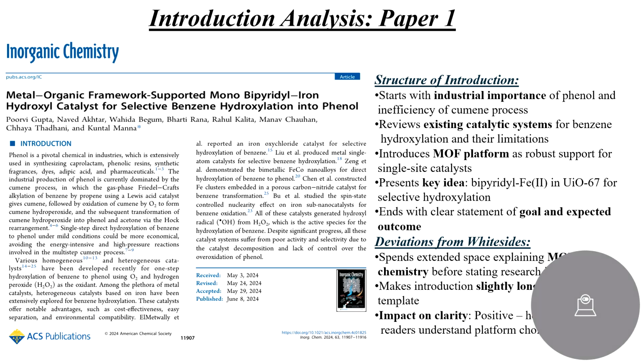Looking at paper one's introduction, we can clearly see that it follows a clear structure. It starts with the industrial importance of phenols and problems with current production methods. Then it reviews existing catalytic systems and their limitations. Next, it introduces MOFs as robust supports. It presents their key idea of using bipyridyl iron in the UiO-67 framework and ends with a clear goal statement.